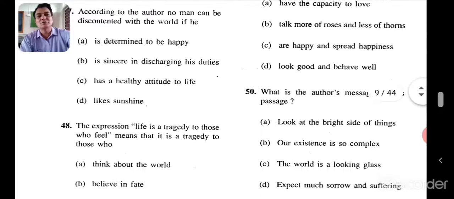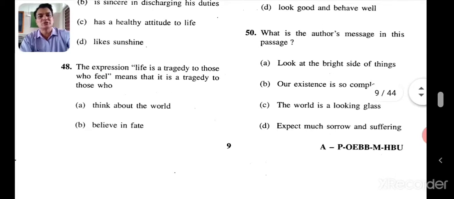What is the author's message in this passage? It's quite clear: look at the bright side of things. Our existence is complex; if our existence is complex, you need not worry about that. The world is a looking glass. Expect much sorrow and suffering, and you will only become pessimistic and build up negativity. Look at the bright side of things. Become optimistic. That is what the author says.